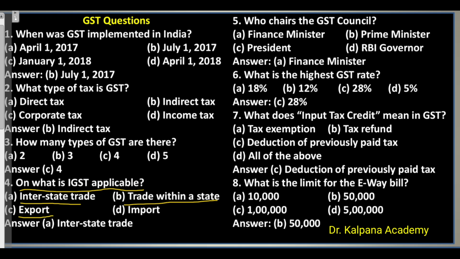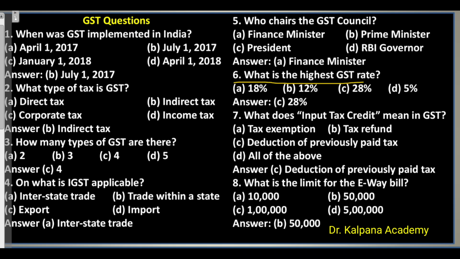C. Export. D. Import. Answer. A. Interstate trade. Question 5. Who chairs the GST Council? A. Finance Minister. B. Prime Minister. C. President. D. RBI Governor. Answer. A. Finance Minister.